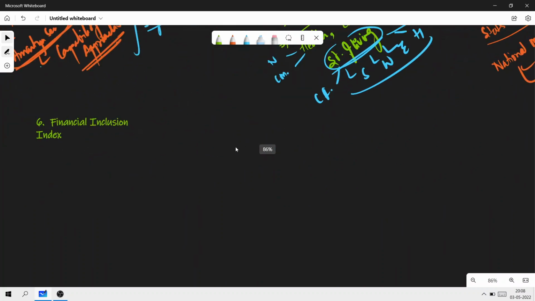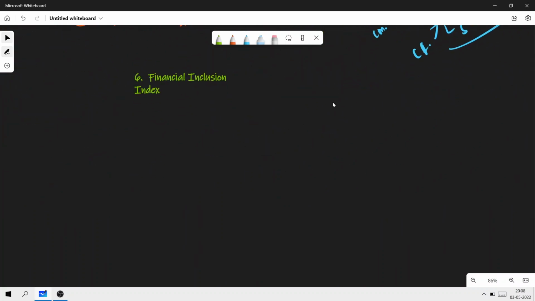The next thing that we have to discuss is the Financial Inclusion Index. Very important again. RBI has released India's first composite Financial Inclusion Index. So this is the FI index.